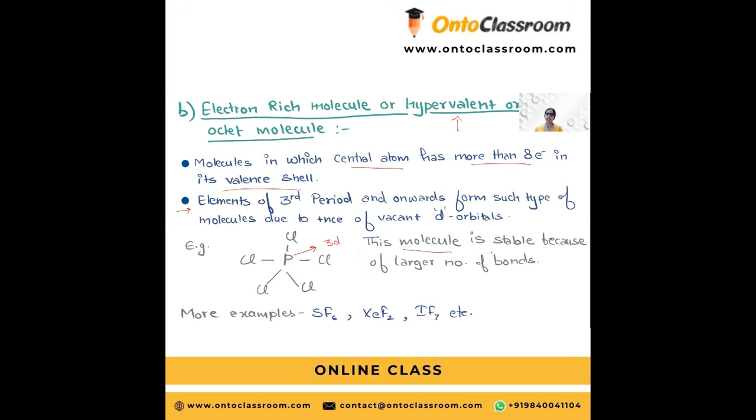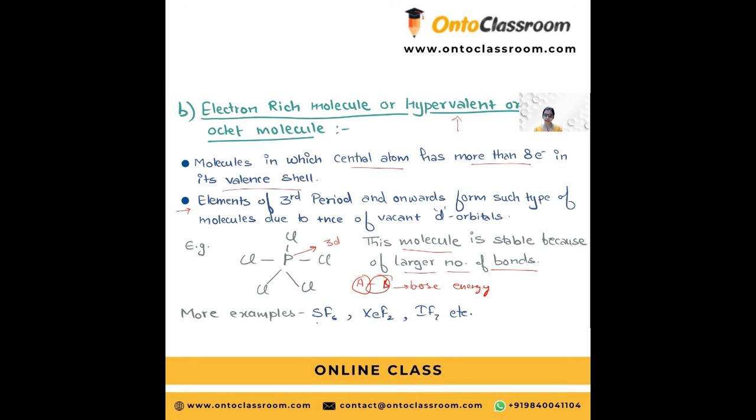Even after reaching the limit of the octet, this molecule is still stable because of the larger number of bonds. As I told you, whenever 2 atoms make a bond, they lose energy, and the more bonds, the more the energy is lost, and the more they are stabilized.